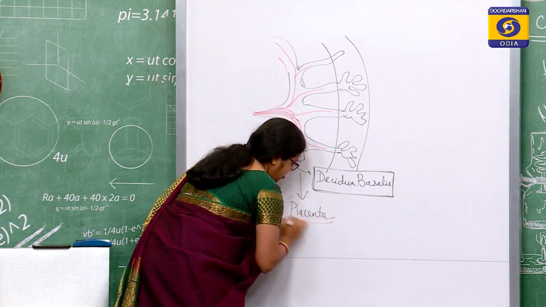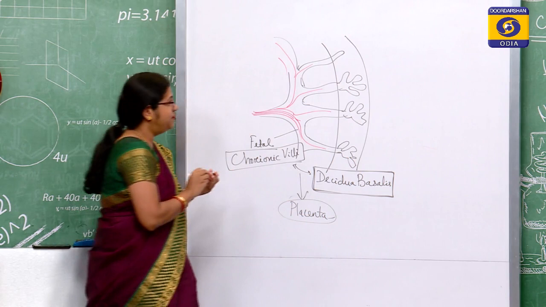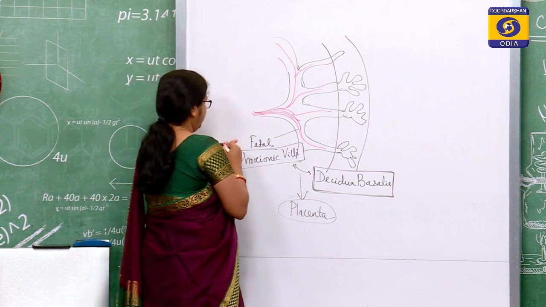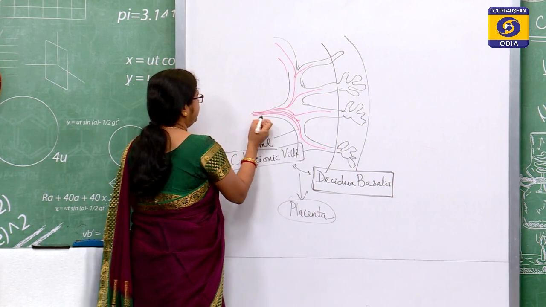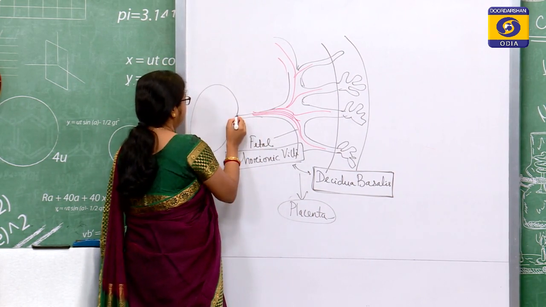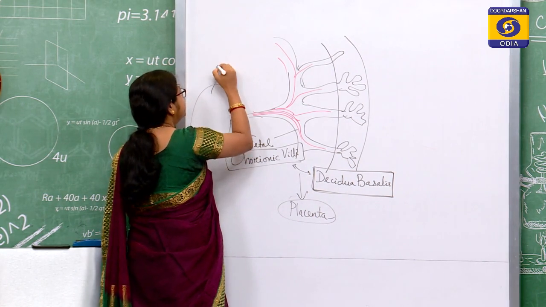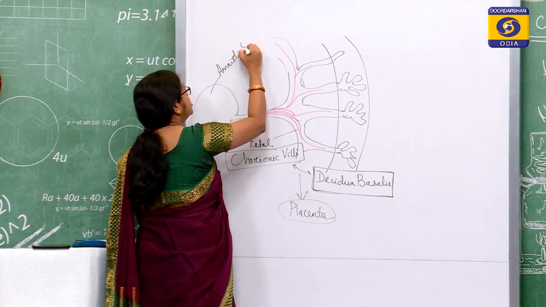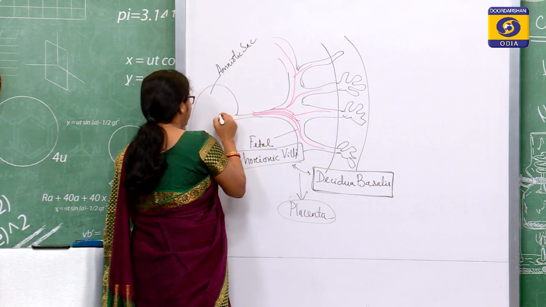placenta. Now, when completely formed, how will this placenta look? It will be connected to the fetus. The umbilical cord is the connection that will connect to the fetus. Suppose my fetus is here. This is my amniotic sac in which the growing fetus is developing.